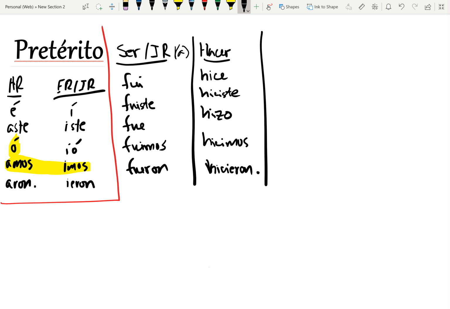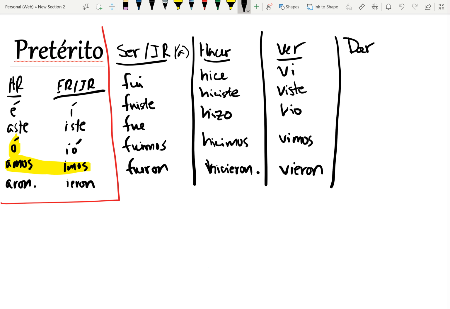Right? There we go. Ser, ir, ver. Ver is almost regular except it has no accents. Vi, viste, vio, vimos, vieron. Easy. And then there's also dar, which is actually treated like an ER verb without accents. So it's di, diste, dio, no accent there, dimos, dieron. So those are our basics.